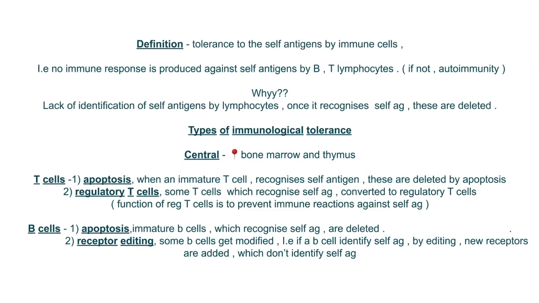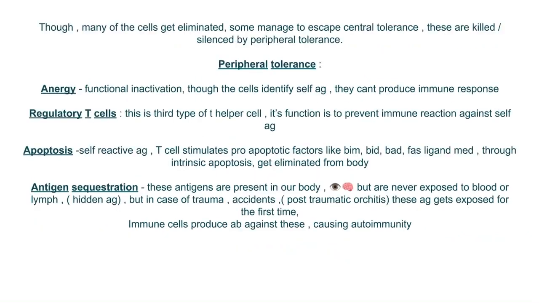Now coming to B cells. The first one is apoptosis again. Immature B cells which recognize the self antigens are deleted. The second is receptor editing. For example, there is a B cell which recognizes self antigen. We somehow edit the receptors there and new receptors are added. Now this new receptor does not identify the self antigen. This is how B cells are managed at the central level. Though many of the cells get eliminated, some manage to escape central tolerance. These are killed or silenced by the peripheral tolerance.